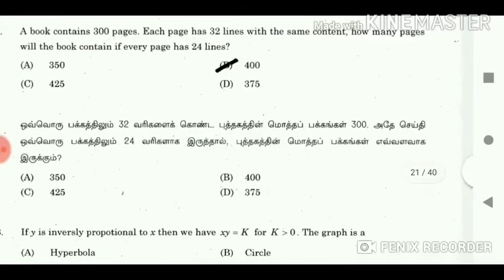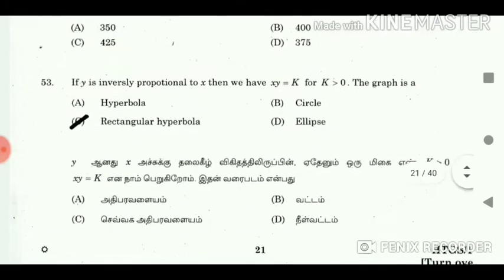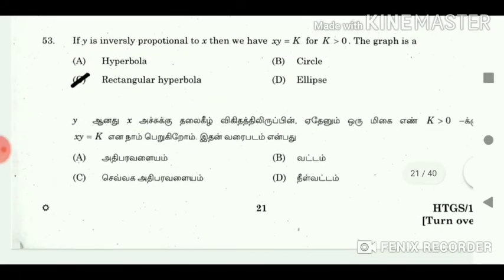Each page has 32 lines with the same content. How many pages will the book contain if every page has 24 lines? Answer 400. 53. If y is inversely proportional to x, then we have xy is equal to k. For k greater than 0, the graph is a rectangular hyperbola.